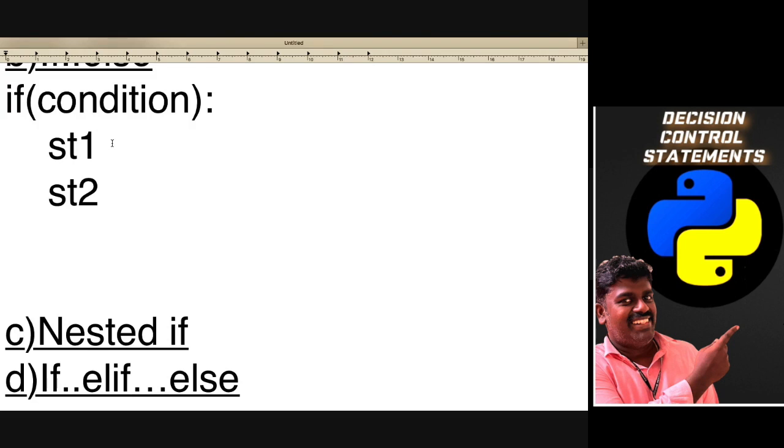So this is called the true block. If this condition is satisfied, then these statements will be printed. So we can say this is the true block.